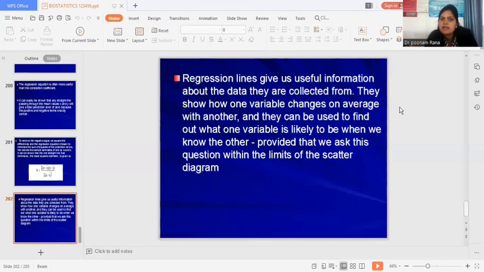So regression lines give us useful information about the data they are collected from. They show how one variable changes on average with another, and they can be used to find out what one variable is likely to be when the other is known.